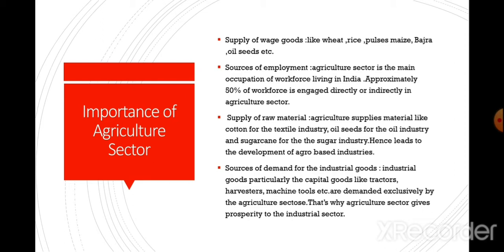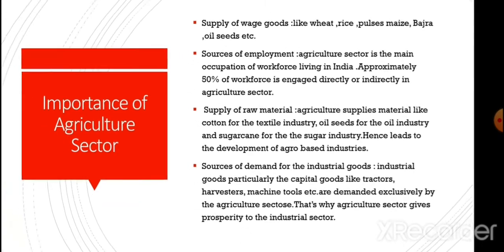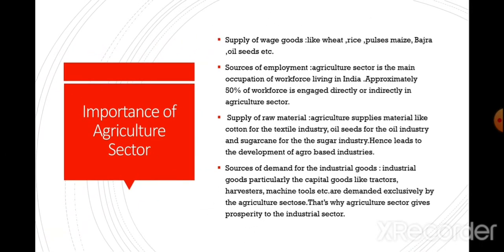Source of demand for industrial goods. Industrial goods, particularly capital goods like tractors, harvesters, machine tools, etc., are demanded exclusively by the agriculture sector. That's why the agriculture sector gives prosperity to the industrial sector. It means industrial demand for industrial goods also depends on a developed agriculture sector.